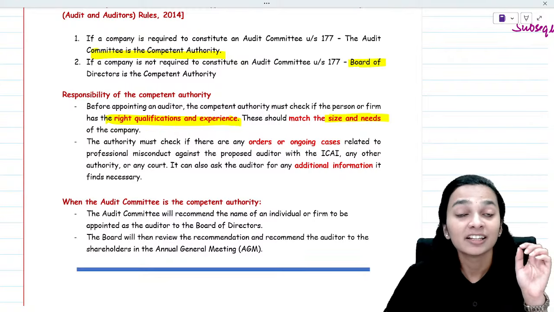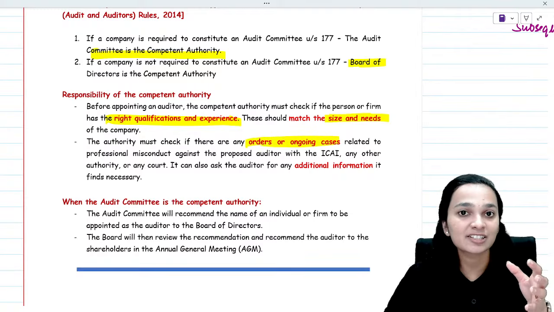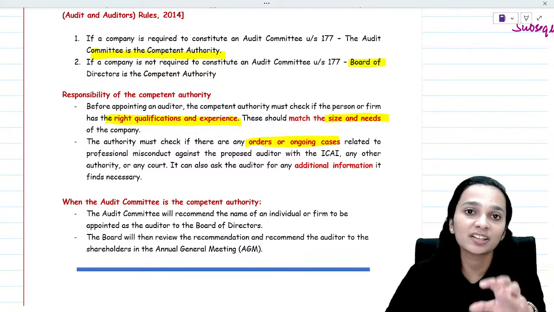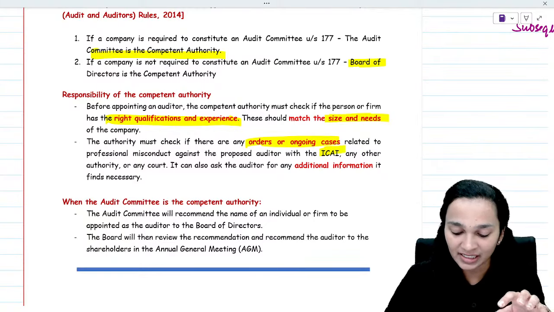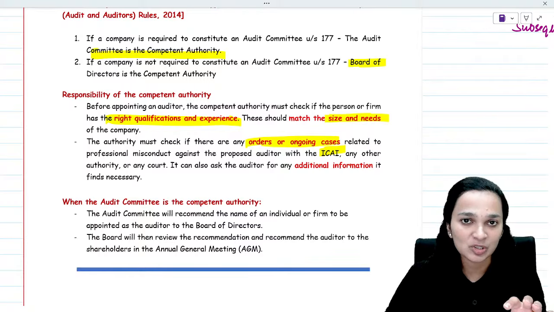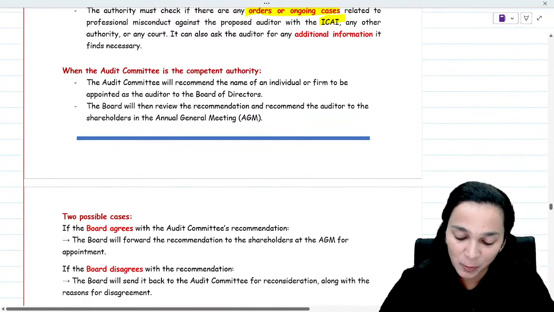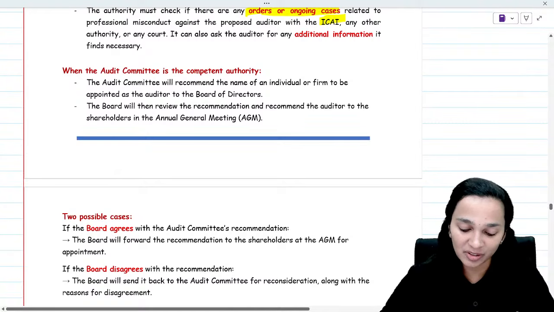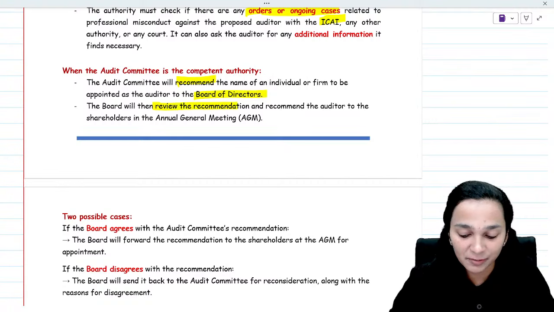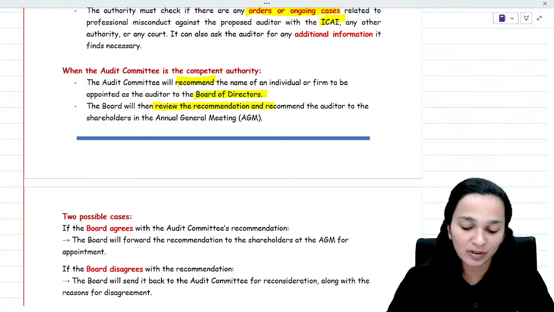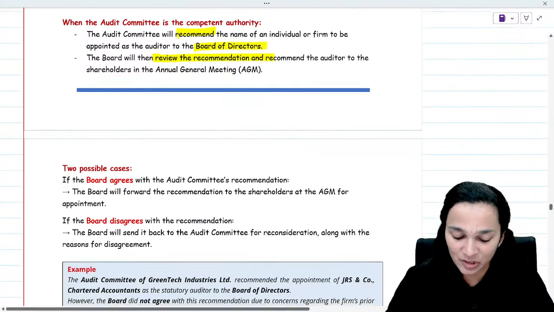Not only this, the authority must also check if there are any orders or ongoing cases related to any professional or other misconduct against the auditor with the ICAI. And if any additional information is required, they'll have to get that as well. Now, when the audit committee is the competent authority, they'll recommend the name to the board, and the board will then review the recommendations of the auditor and forward them to the shareholders in the AGM.